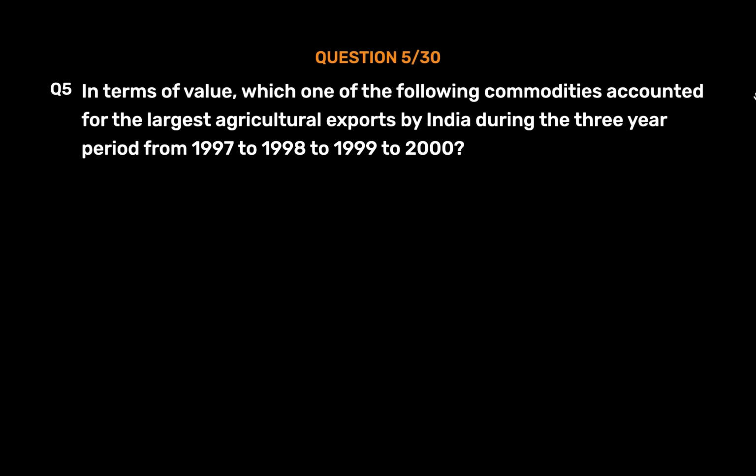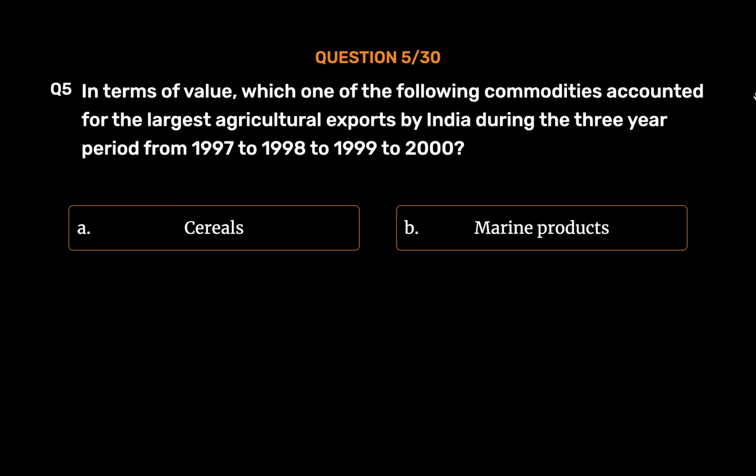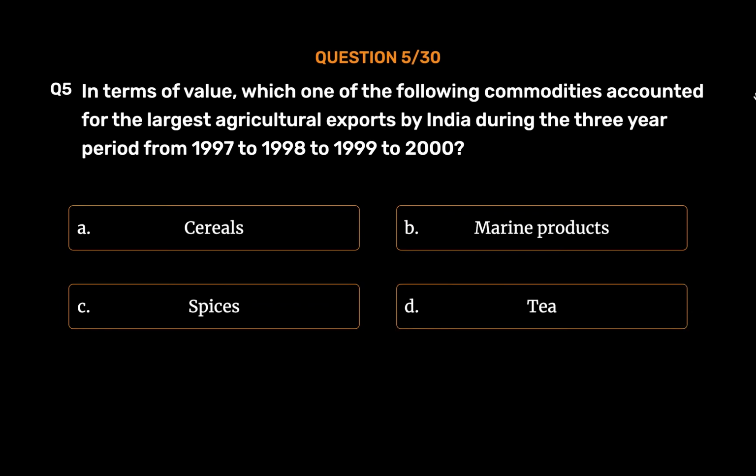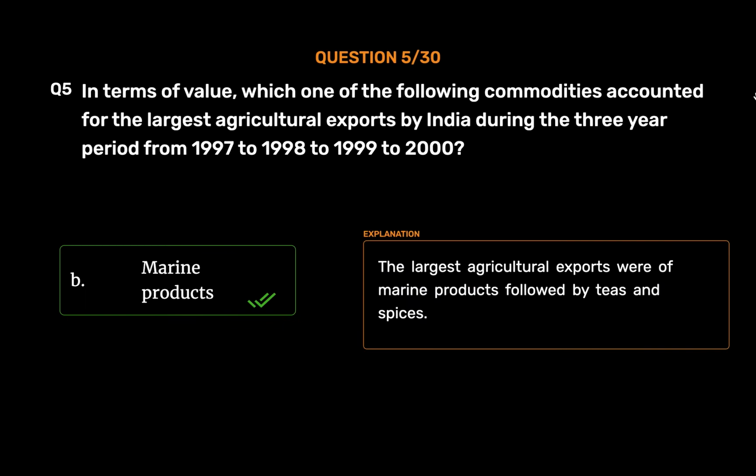Question number 5. In terms of value, which one of the following commodities accounted for the largest agricultural exports by India during the 3-year period from 1997-98 to 1999-2000? Option A, Cereals. Option B, Marine products. Option C, Spices. Option D, Tea. The correct answer is Option B, Marine products. The largest agricultural exports were of marine products followed by tea and spices.